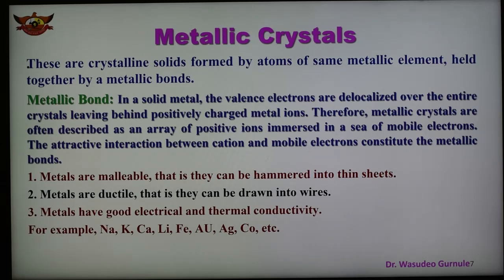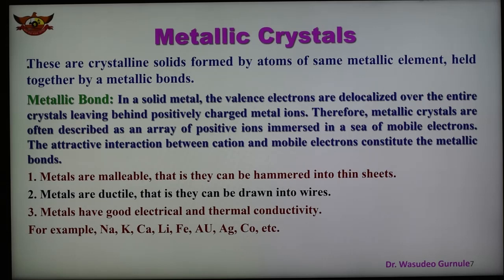Therefore, the flow of electrons is interrupted by the increased vibrational motion, and because of that, the conductivity of metal decreases with increase in temperature. Examples of metallic crystals are sodium, magnesium, potassium and calcium.